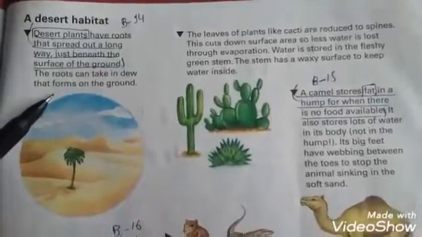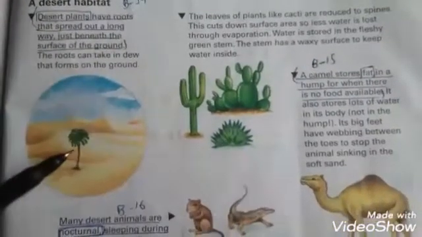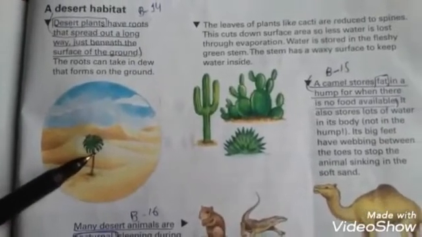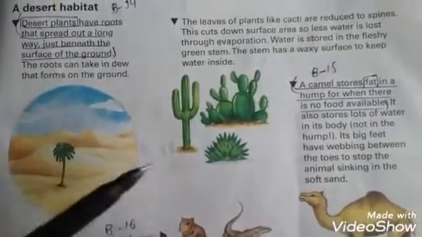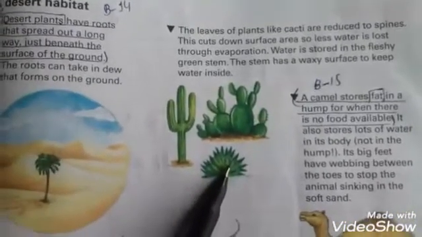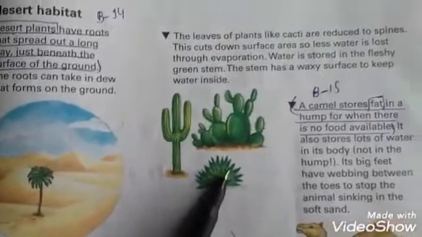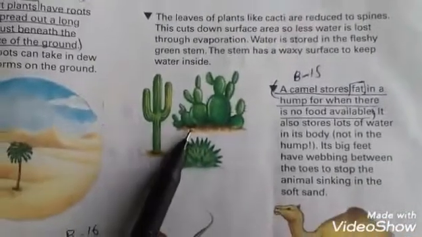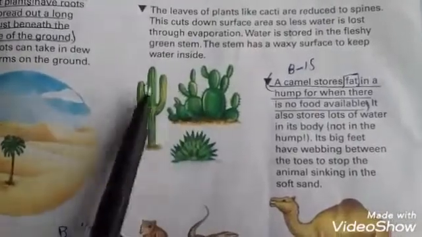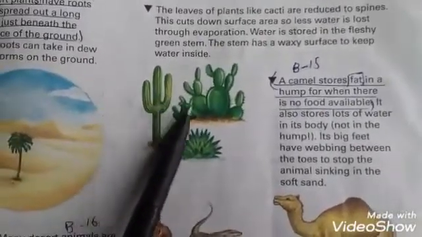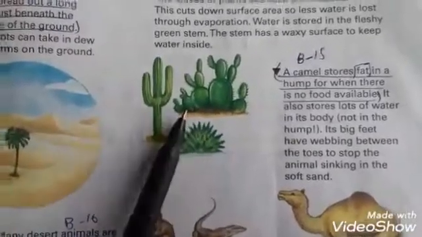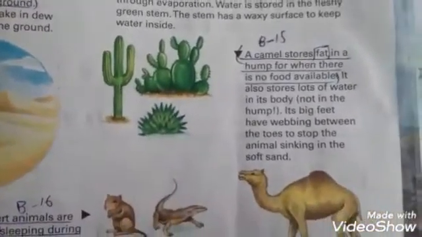Next is a desert habitat. Students, as we know, deserts contain most of the sandy area of the earth. Desert plants have roots that spread out a long way just beneath the surface of the ground. And in this figure you can see that the leaves of plants like cacti are reduced to spines. They have reduced spines, and this cuts down the surface area to lose water from the plant in the evaporation process.